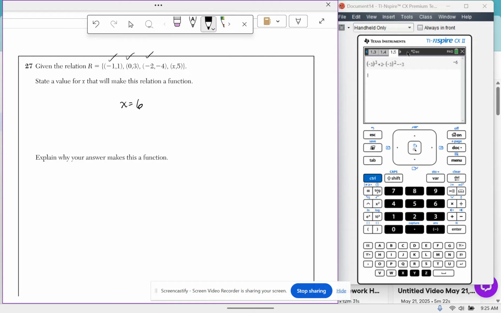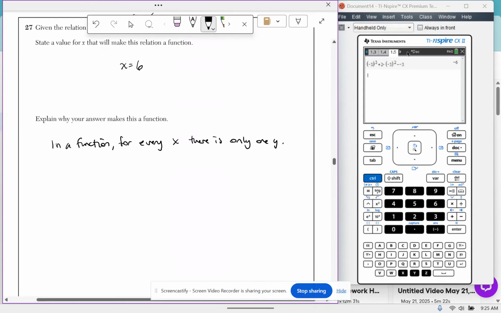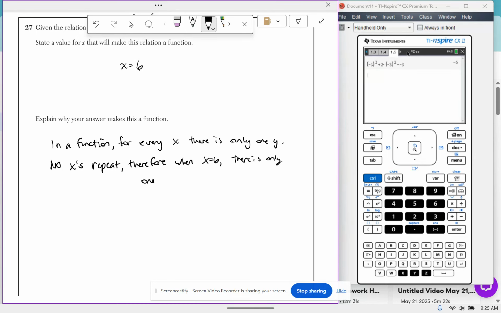Explain why your answer makes this a function. In a function, for every x, there is only one y. No x's repeat. Therefore, when x equals 6, there is only one y. Okay.